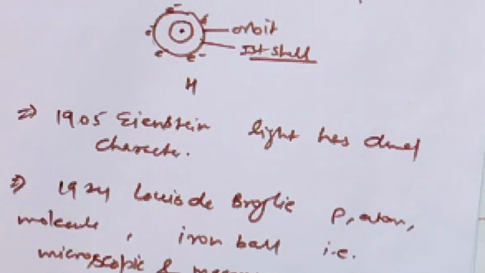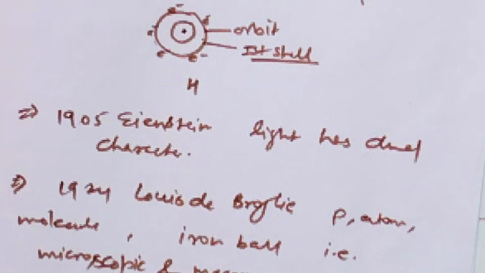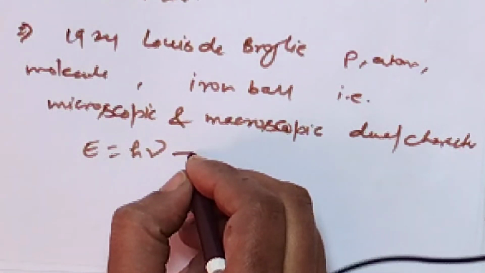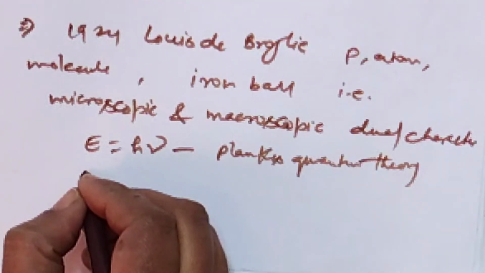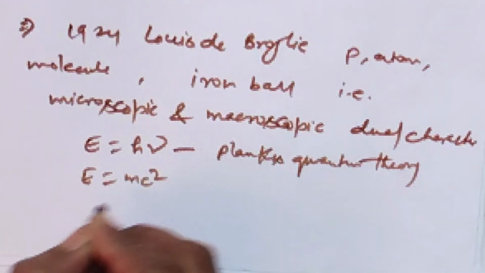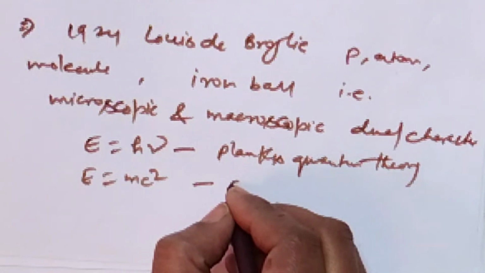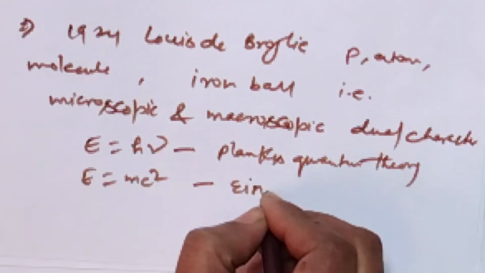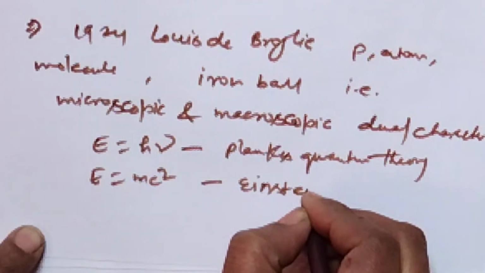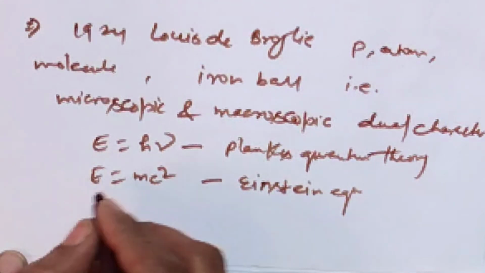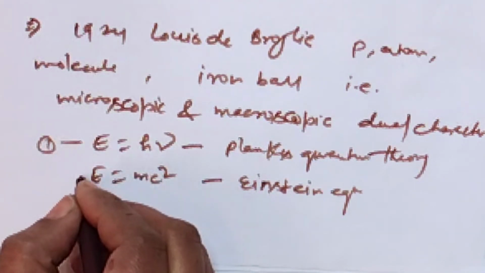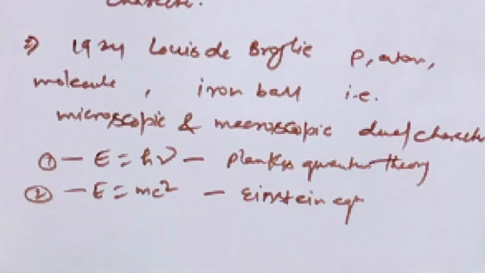E equal to h nu. This is Planck's quantum theory. E equal to mc square. This is the Einstein equation. This is equation 1 and this is equation 2.